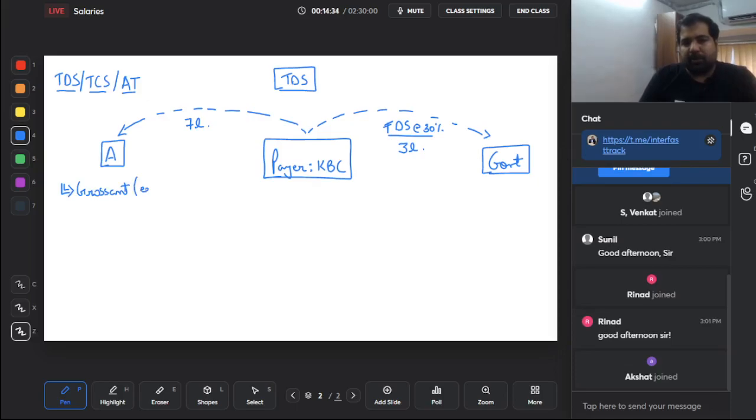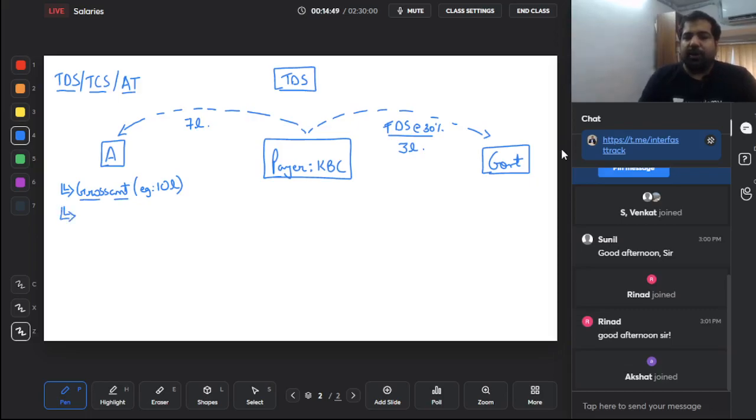In our example, the gross amount is 10 lakh. How do you figure this? If 30% is the TDS rate, then 100 is the original, then you got 70, and if 70 is 7 lakh, what is the total? That is 10 lakh, cross multiply, so you always get the gross amount.